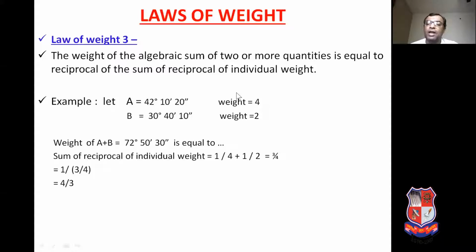So first we have to make the reciprocal of the individual weight. So for angle A, weight is 4, so 1 by 4 as shown here, plus angle B, weight is 2, so reciprocal of individual weight B is 1 by 2, so that comes to 3 by 4. Now again we have to take the reciprocal of this, that means 1 upon 3 by 4, that is equal to 4 by 3 is the weight of this algebraic sum of the two quantities.